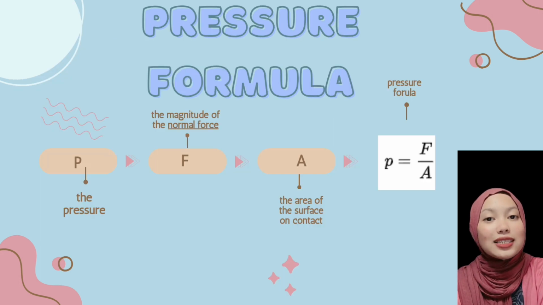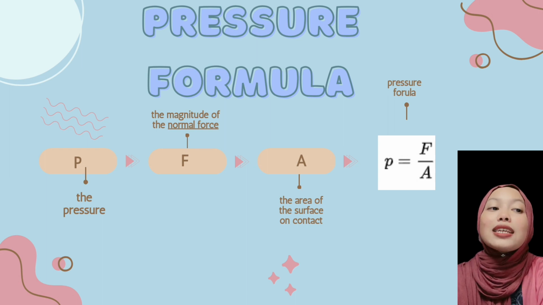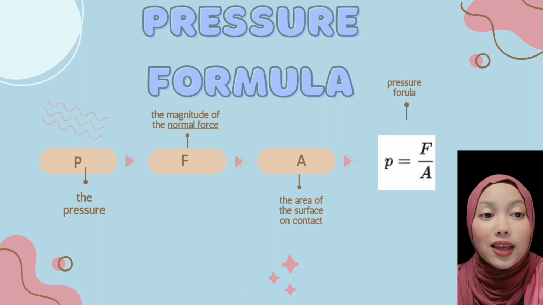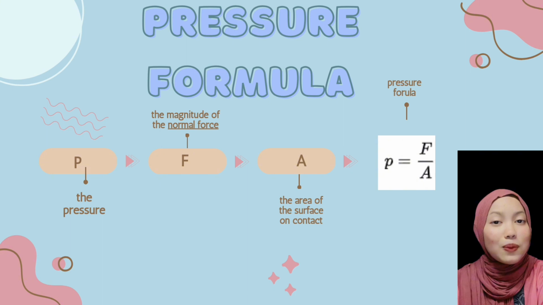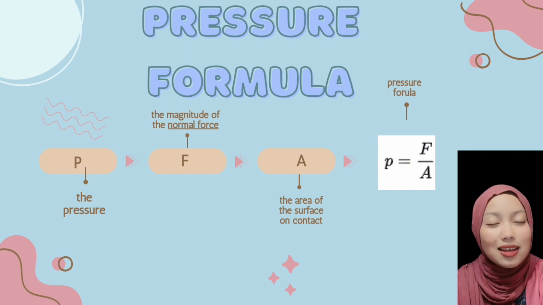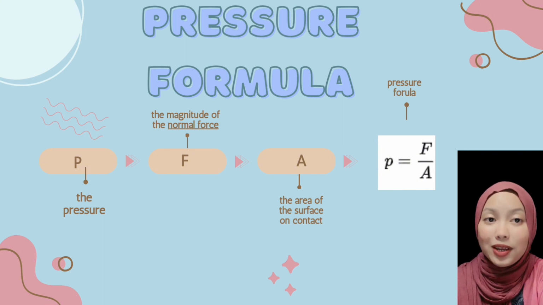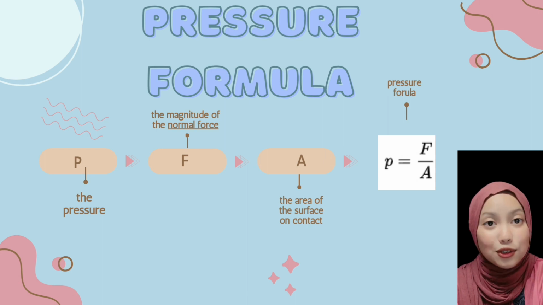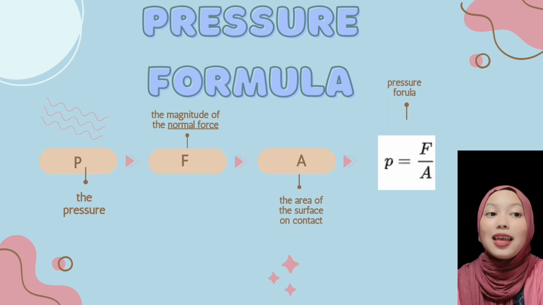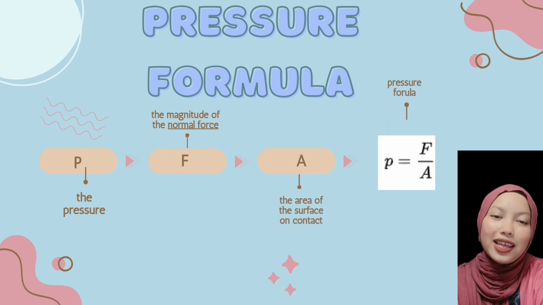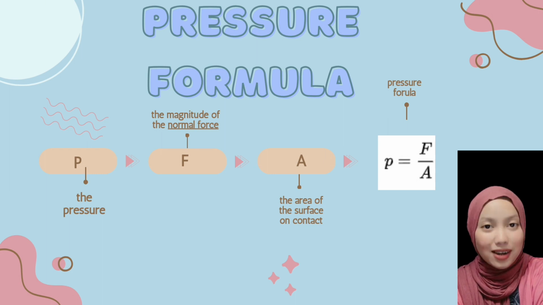So, let's see the pressure formula. The pressure formula is P equal to F over A. So, what is P, what is F, and what is A? Basically, P is the pressure, F is the magnitude of the normal force, and A is the area of the surface in contact. So, the pressure formula is P equal to F over A.